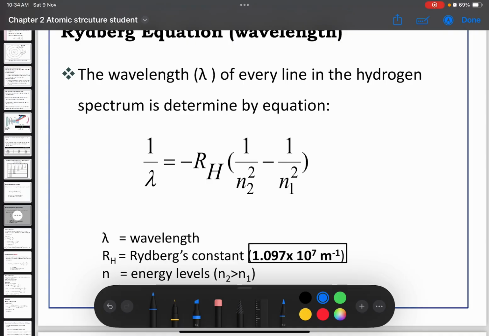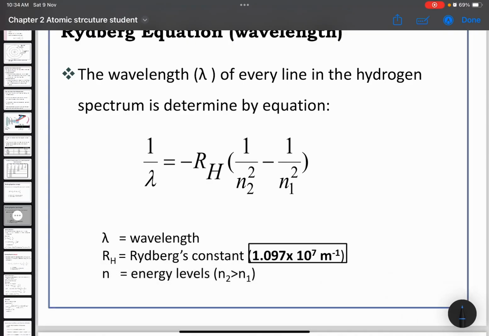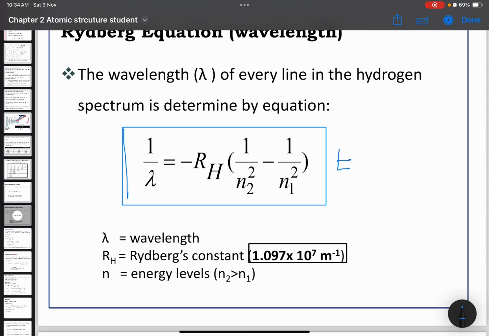Sebab tu saya katakan memang saya tak suka sangat sebenarnya guna nota, sebab kita tak tahu kat mana dia refer unit ni. Tapi tak apa. You all tulis je mana-mana, since saya yang marking. It's okay. Dan yang ini pun kan saya tak jumpa reference. Tapi sebenarnya tak ada masalah pun, sebab once you get energy, energy is equal to h c over lambda kan.